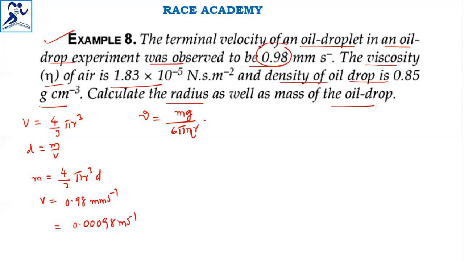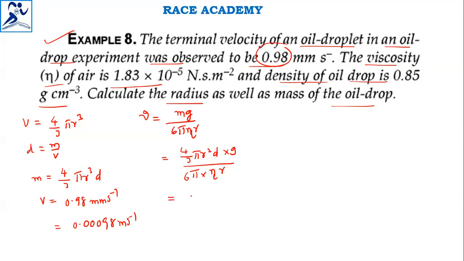If you substitute the mass value, which is 4/3 π r cube into d, it's not d cube, d into g, divided by 6 π eta r.